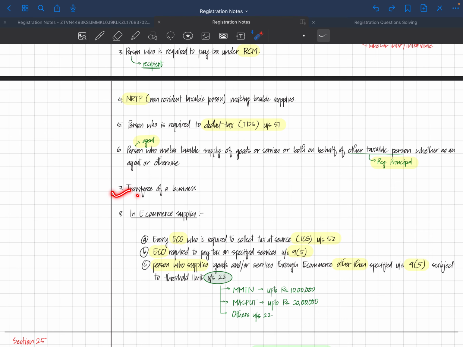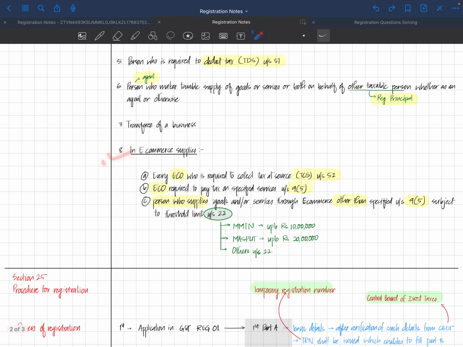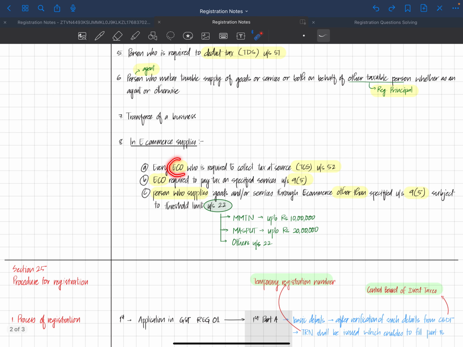Seventh is transferee of business. If a business is transferred, then the transferee of that business compulsorily needs to be registered. On the eighth part, we talk about e-commerce supply. Every e-commerce operator who is required to collect TCS under section 52, that e-commerce operator is required to get registered.